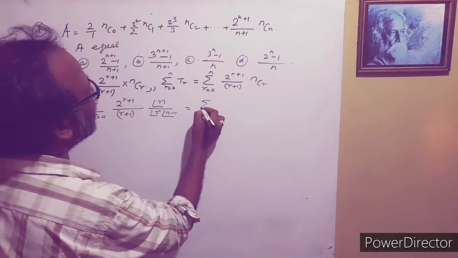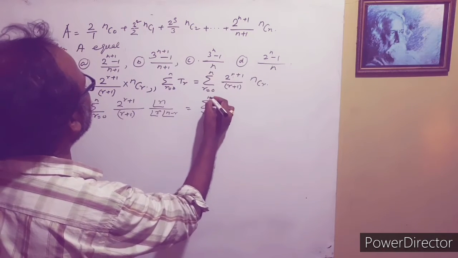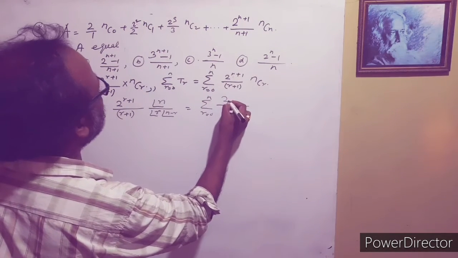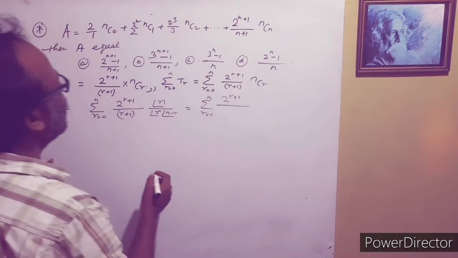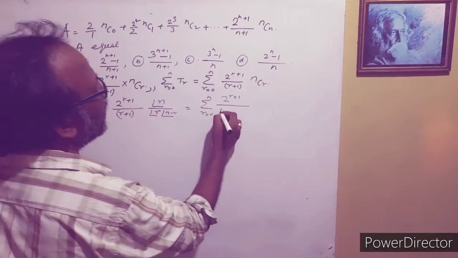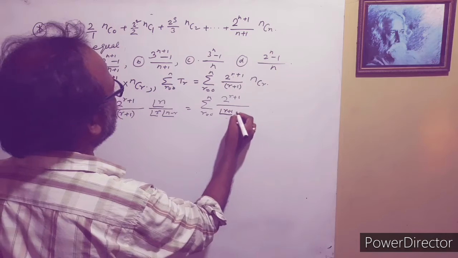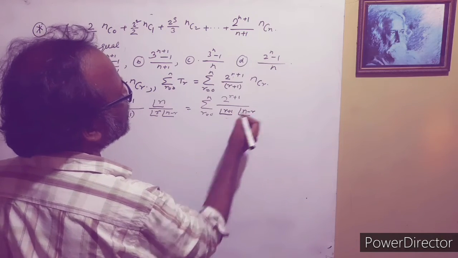Now see, this is summation r equal to 0 to n, 2 to the power r plus 1, and in the denominator r plus 1 factorial, and this is our n minus r.